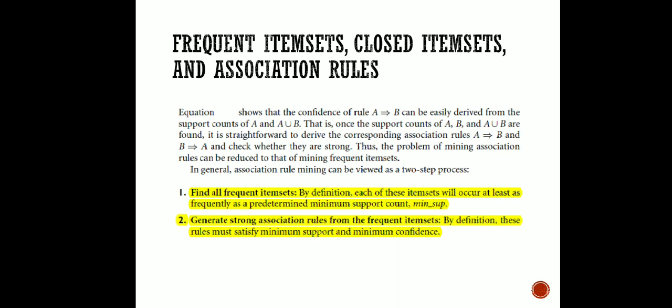Frequent item sets means, as I have told you already, that we set a minimum support count. The item sets having a count of more than that minimum value we keep, we discard the rest, and from that set we generate the association rules.